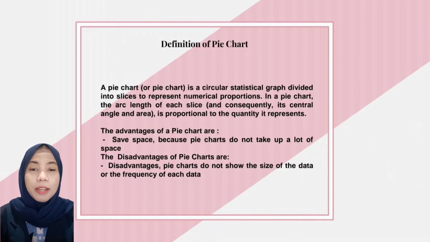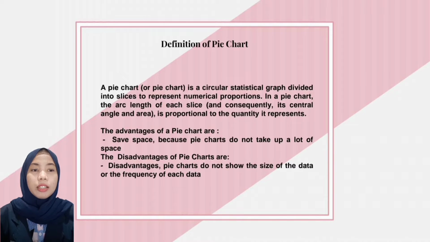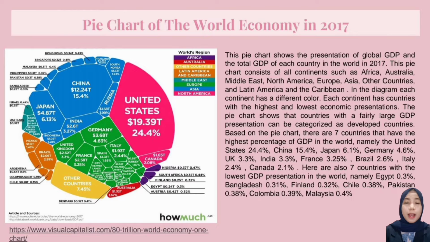Okay, I will explain the definition of pie chart. A pie chart is a circular statistical graph divided into slices to represent numerical proportion. In a pie chart, the arc length of each slice, and consequently its central angle and area, is proportional to the quantity it represents. The advantages of a pie chart are saved space, because pie charts do not take up a lot of space. The disadvantage of pie charts is that they do not show the size of the data.